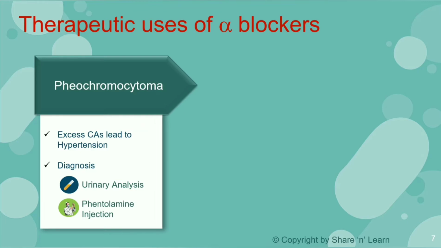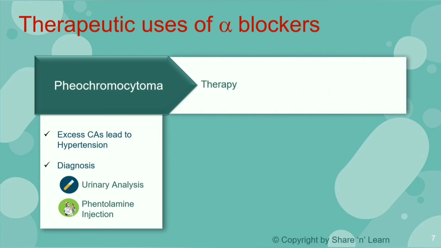In phentolamine test, we administer 5 mg of phentolamine drug intravenously over 1 minute. If there is marked fall in systolic and diastolic blood pressure, it indicates pheochromocytoma. But this test is not a very reliable one.